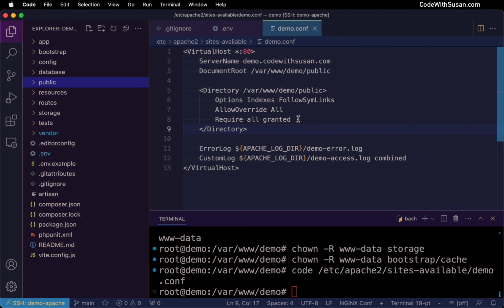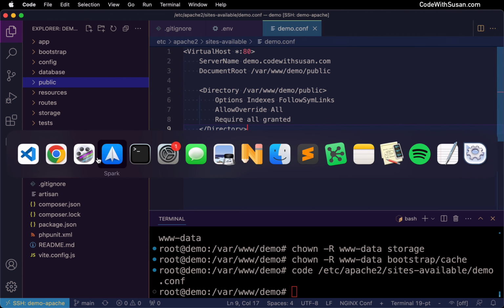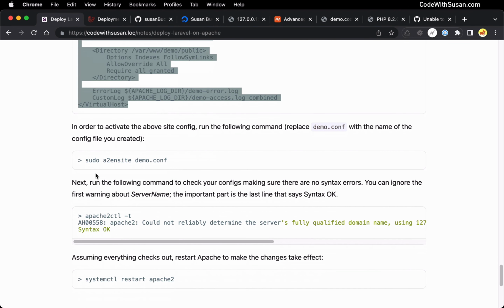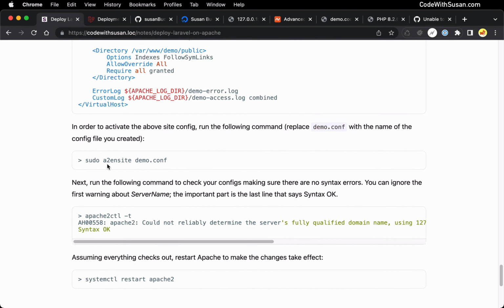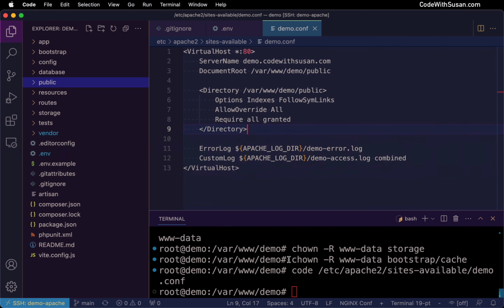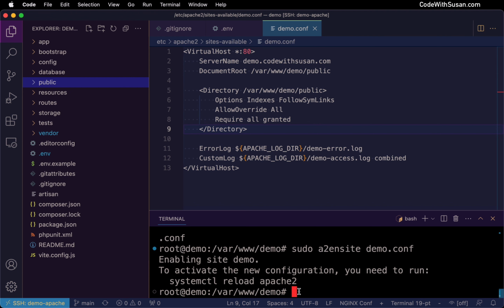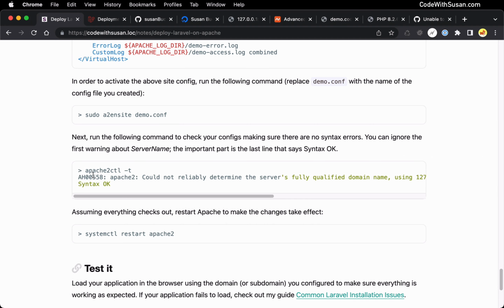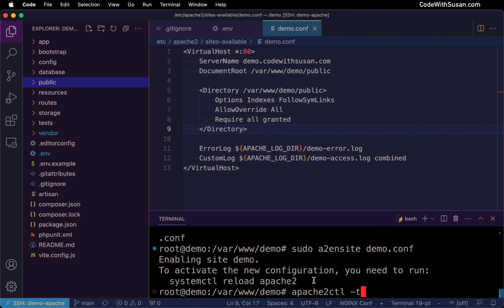All right, so with that config in place and saved, I just need to enable it. And I'm going to do that with this command, a2ensite, and then the name of the config file. So I can copy this exactly as written. Of course, in your case, you would want to update demo.conf with whatever file name you used. And then after it's enabled, I like to run this command, apachectl -t. This is just going to check and make sure that there's no errors in your configs. So I'll just run that.